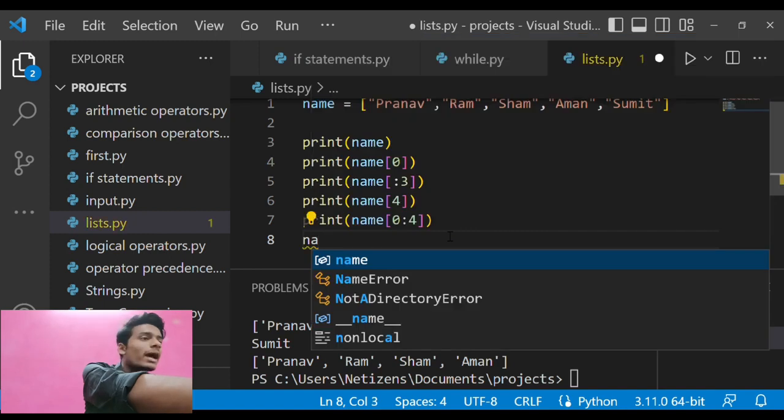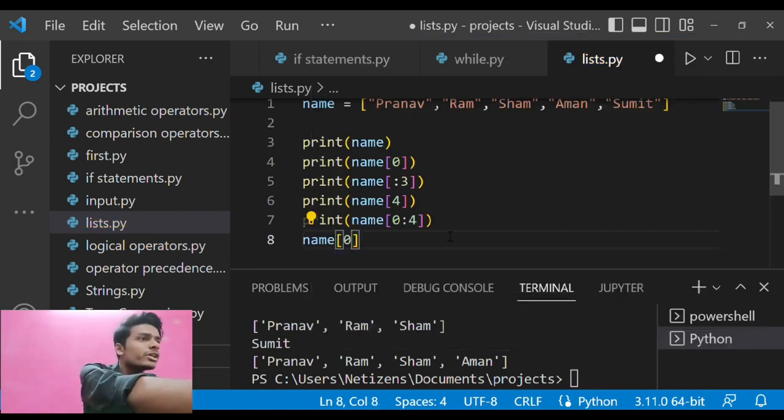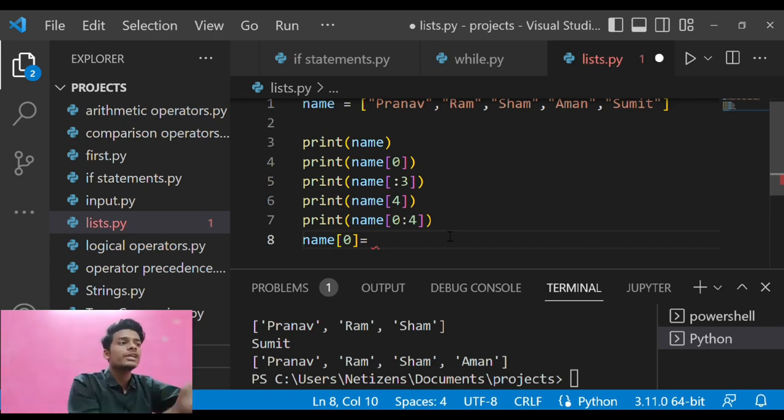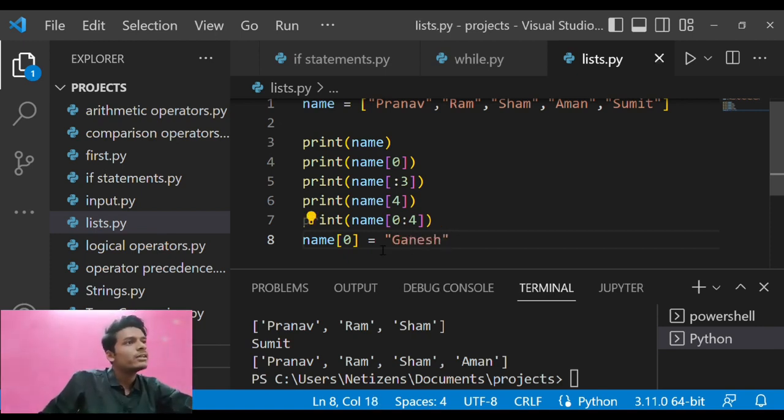The reason I need to change the data is that, suppose I want to change the name of the first student in Python. What I can do is type in another name, like Ganesh, and enter it. Here you can see that the name of the first student will not automatically change.